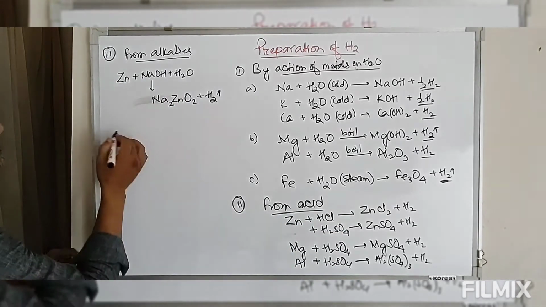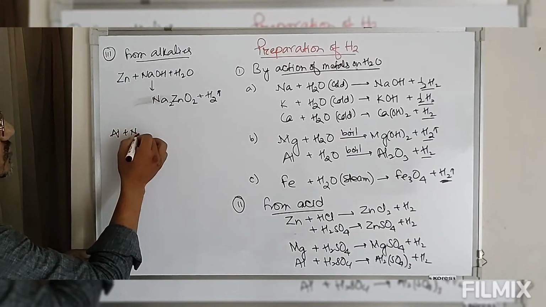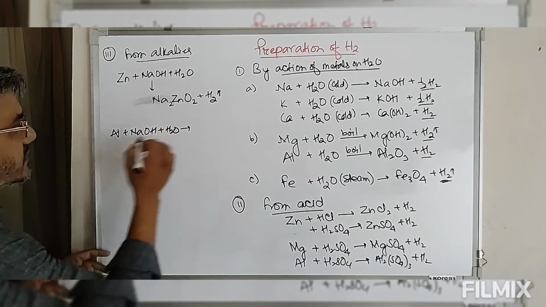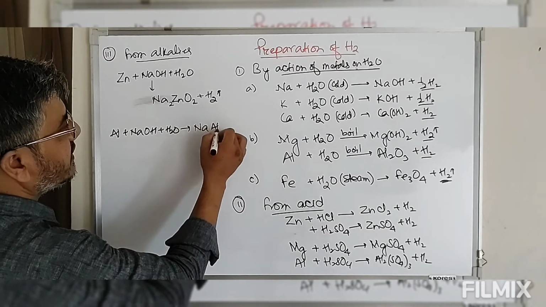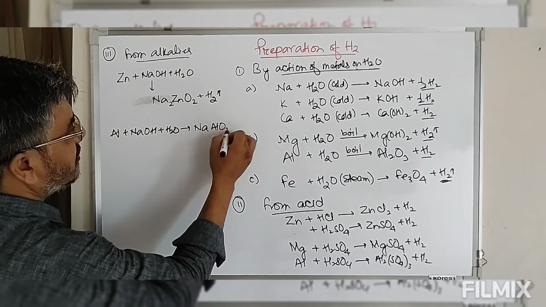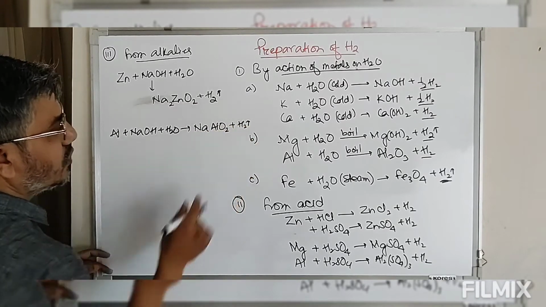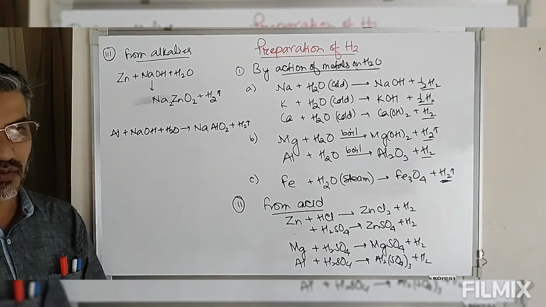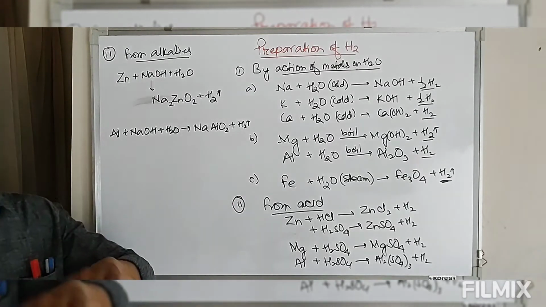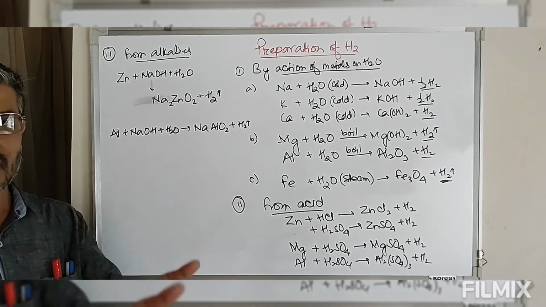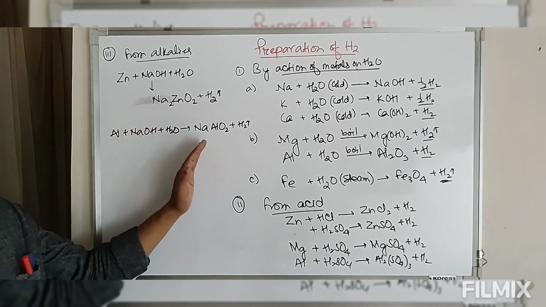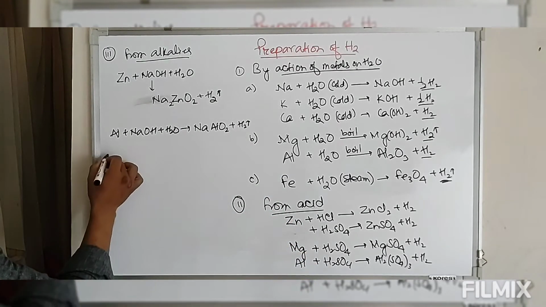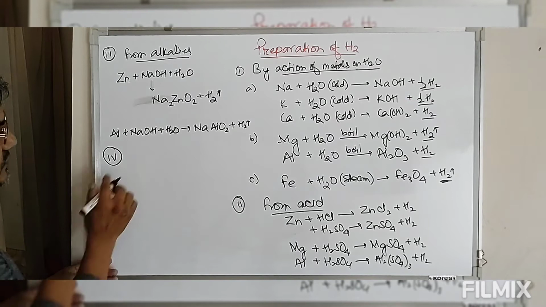Similarly, take aluminium. Aluminium also reacts with sodium hydroxide in presence of water, and this gives you sodium meta-aluminate plus hydrogen gas is released. So these metals which show acidic as well as basic property can react with acid as well as base, and in this process H plus and hydrogen will be released from the acid or base, and this gives rise to hydrogen gas.